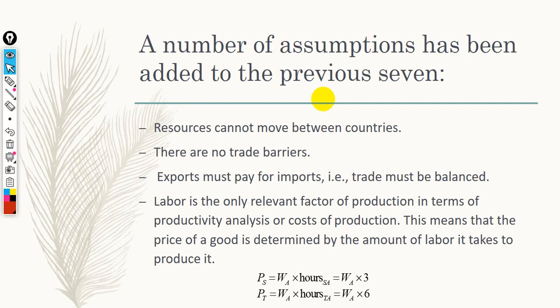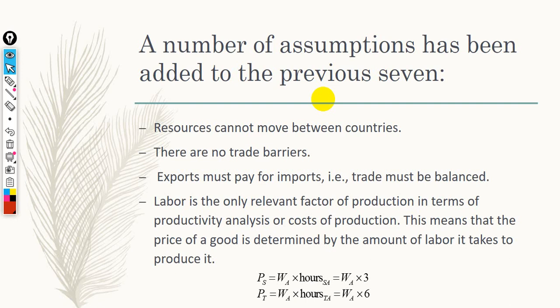Number 5, fixed resources and technology. And number 6, resources can move from one industry to another. And finally, number 7, community indifference curve.